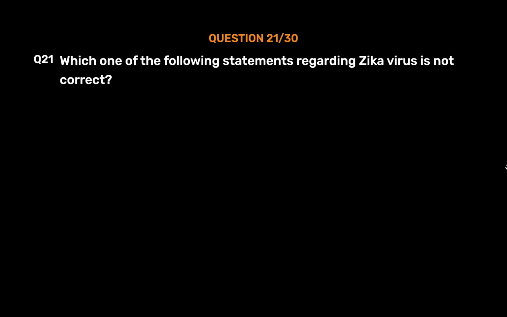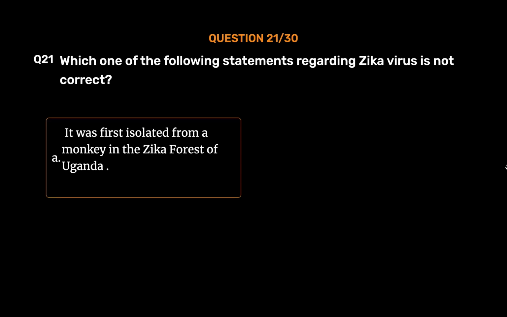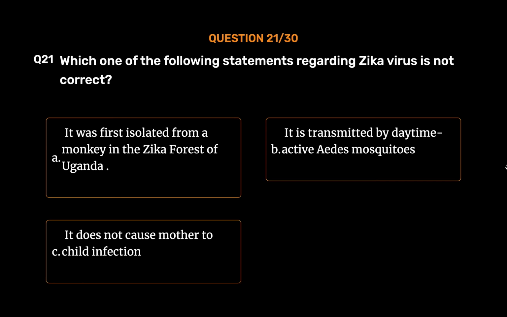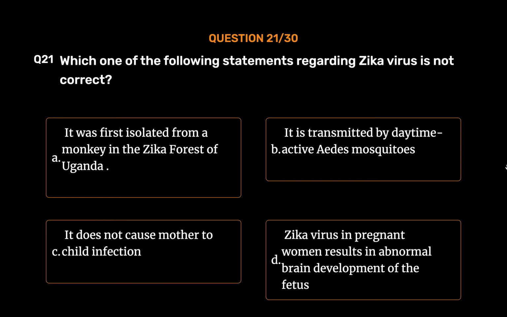Question number 21. Which one of the following statements regarding Zika virus is not correct? Option A. It was first isolated from a monkey in the Zika forest of Uganda. Option B. It is transmitted by daytime active Aedes mosquitoes. Option C. It does not cause mother-to-child infection. Option D. Zika virus in pregnant women results in abnormal brain development of the fetus. The correct answer is Option C.